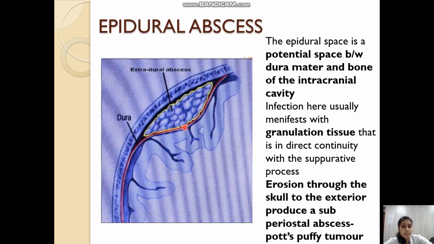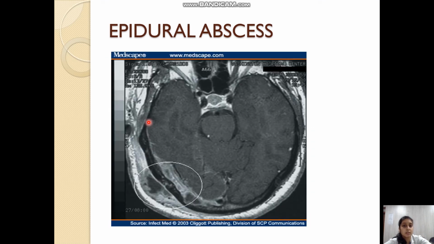Whenever there is an abscess in the epidural space, the organisms can erode the bone of the intracranial cavity and produce a subperiosteal abscess. Whenever such an abscess occurs in the frontal region, it is known as a Pott's puffy tumor. Here in this MRI, we can see an epidural abscess. This is the dura mater, this is the bone, and this hyperintense region is the abscess.